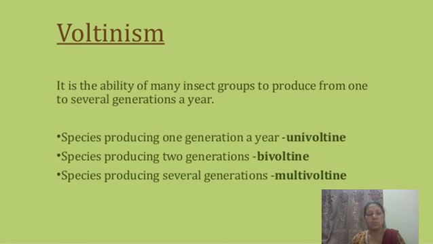There are two generations in 1 year, called bivoltine, and more than two generations in 1 year is called multivoltine. Therefore the silkworm Bombyx mori has three different types of voltinism, that is the univoltine, bivoltine, as well as the multivoltine.